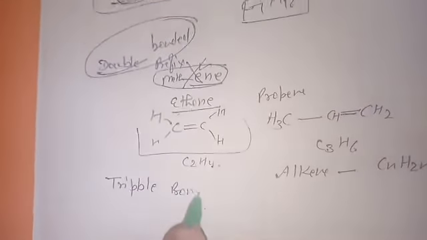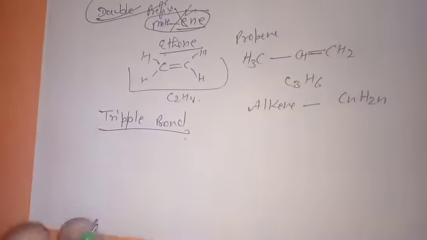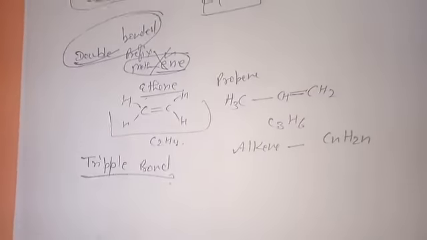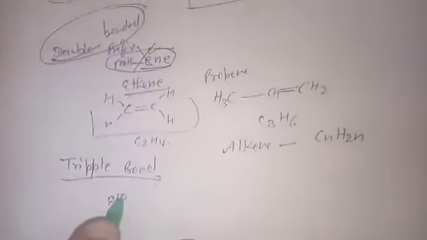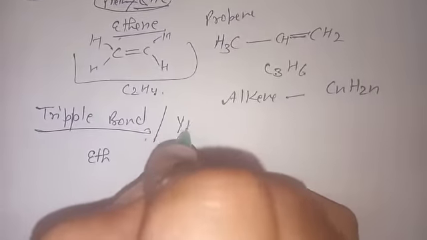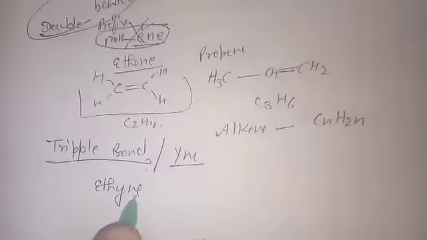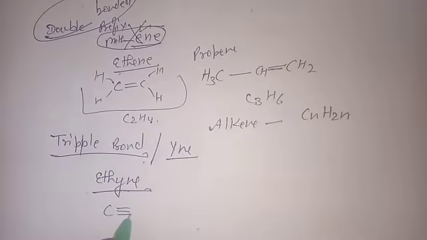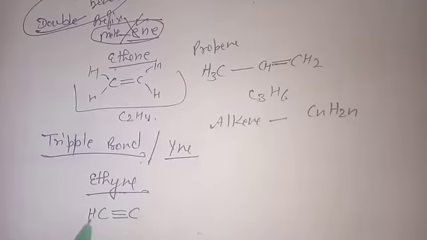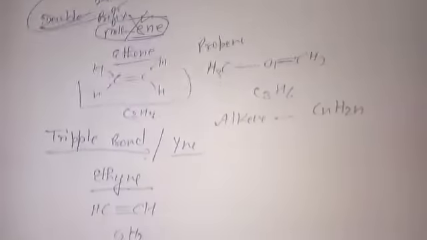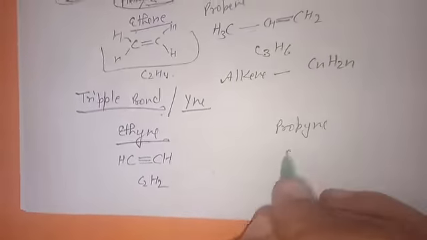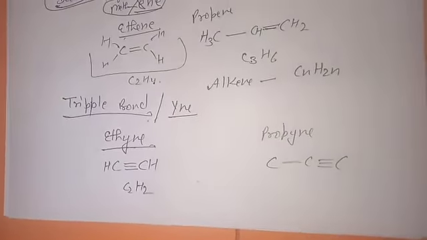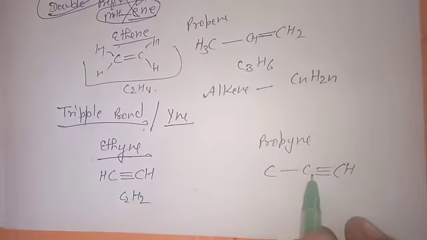What about the triple bond? For a triple bond, at least 2 carbons are needed. So the first compound, and the suffix used is "yne": ethyne for 2 carbon. So this is the triple bond. Only 1 valence is remaining for both carbons, so 1 hydrogen each, and the formula comes out C2H2. If there are 3 carbons, we write propyne. So 1 carbon is triple bonded, 1 valence is left, 1 hydrogen.